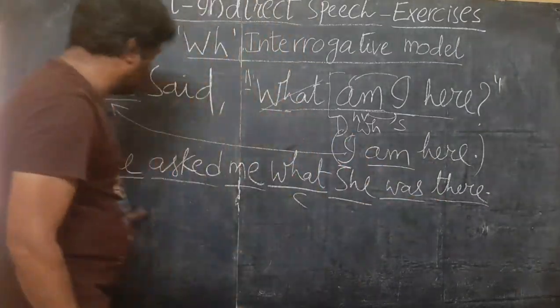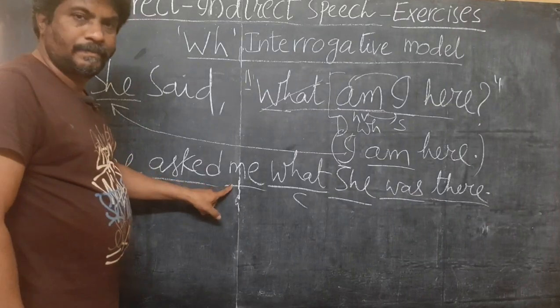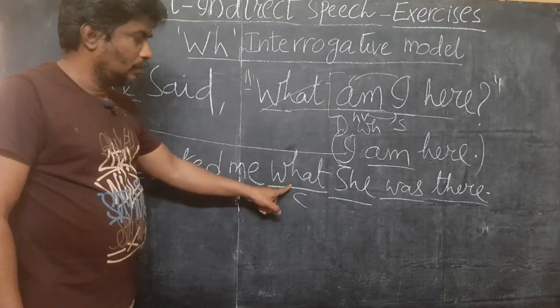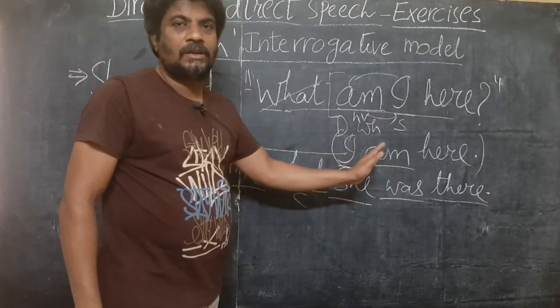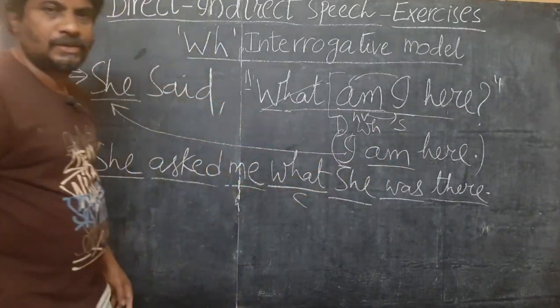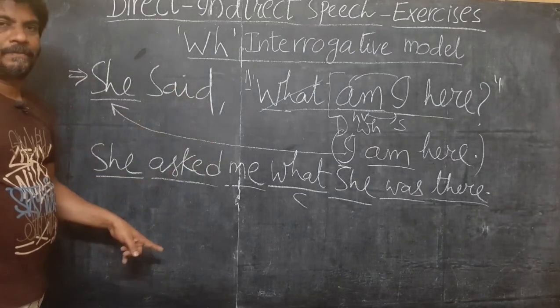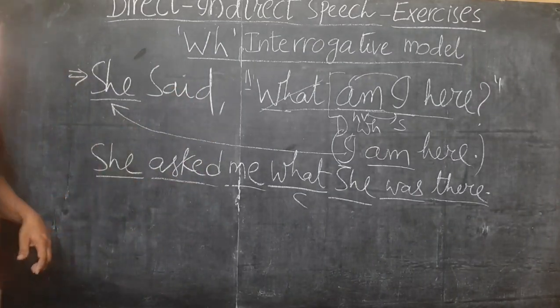So your answer is: She asked me what she was there. What she was there. Likewise, you have to change the answer. This is how we have to write. Got it? Please note it down.